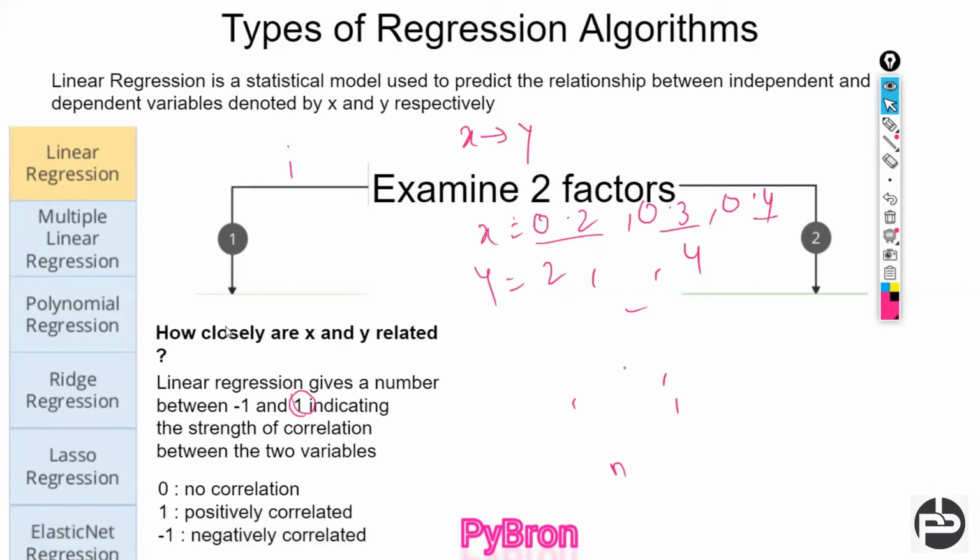And -1 is the opposite: if we are increasing x and y is getting decreased, then it's known as the negative correlation. What do you mean by zero? Whatever value we are passing for x, let me show you with the number line.